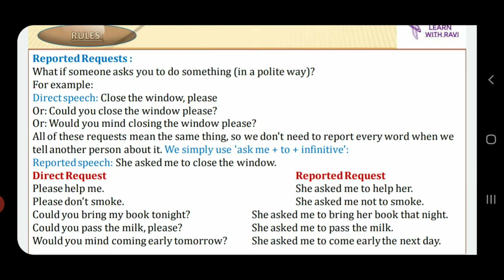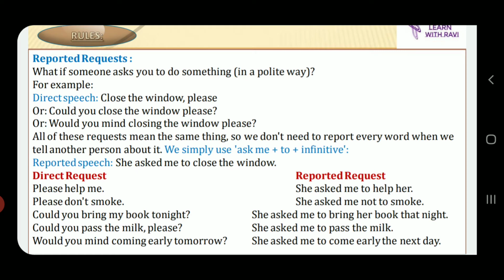So next is reported request. What if someone asks you to do something in a polite way? If the request is not being made in a polite way, that doesn't remain a request anymore. Instead, that gets converted into order formats. So close the window please. So this is a polite request. So we can convert it into could you close the window please, or would you mind closing the window please? All of these mean the same thing.